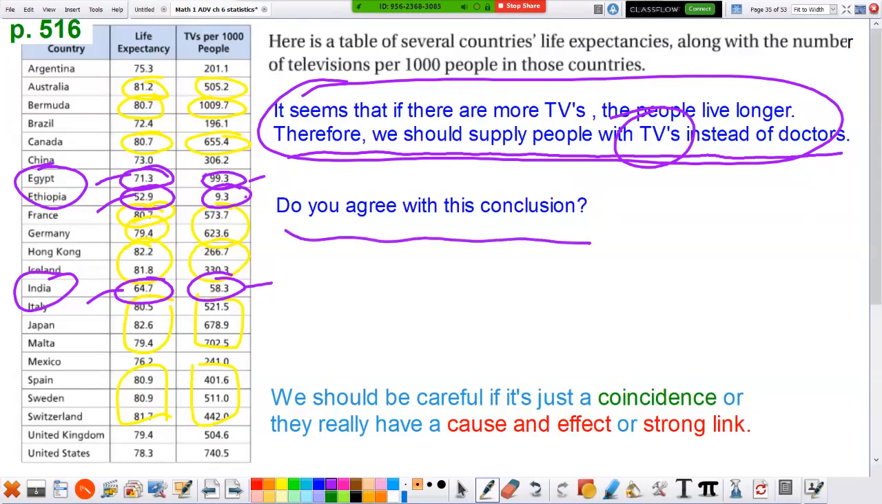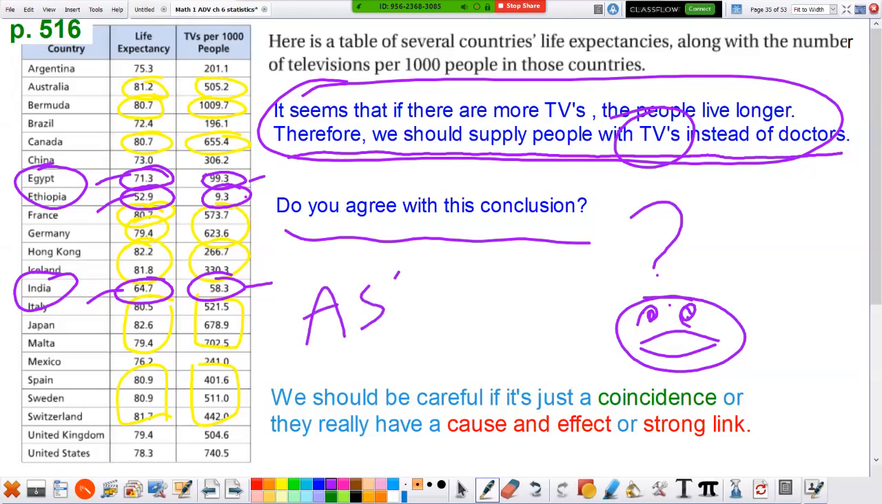Do you agree with this conclusion? Go ahead and think about it. You can pause if you want. Okay, welcome back. I'm kind of confused. Yeah, the data seems to support that there definitely is an association between TVs and life expectancy. There's definitely some type of connection, but we should be careful.